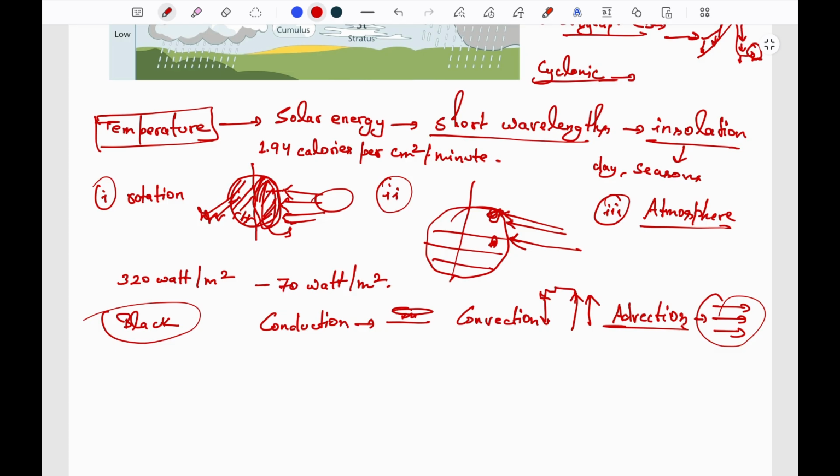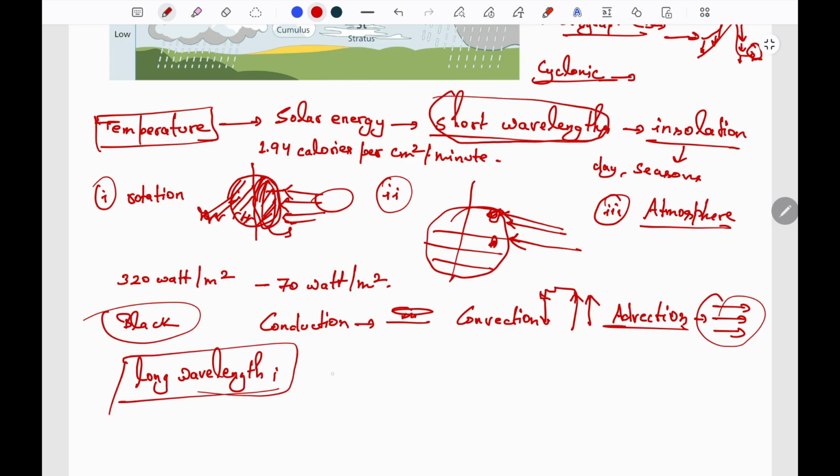Now the earth absorbs these incoming short wavelengths and radiates them back in the form of long wavelengths. Our atmosphere is not heated by these incoming short wavelengths, but by these outgoing long wavelength radiations, because the atmosphere is transparent to the incoming solar radiation, that is it passes through it, and it is opaque to these long wavelength radiations, that is it stops and absorbs them, due to which the temperature of the atmosphere increases.